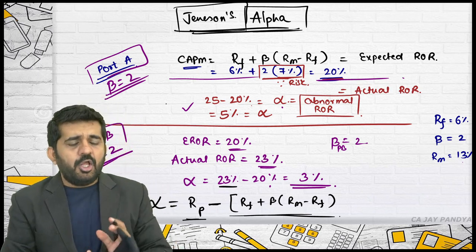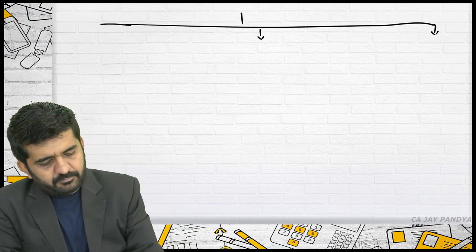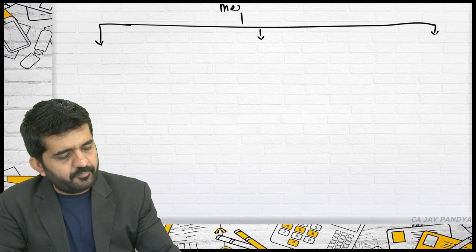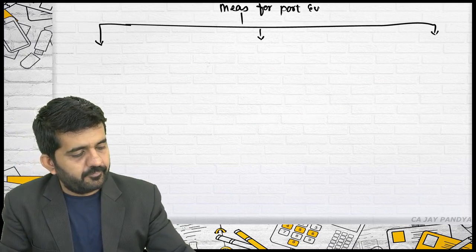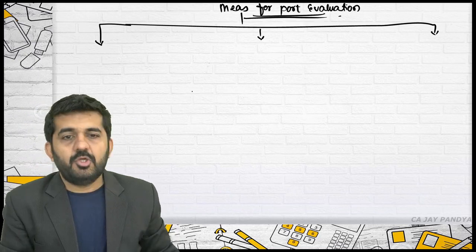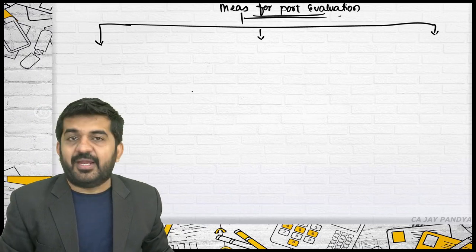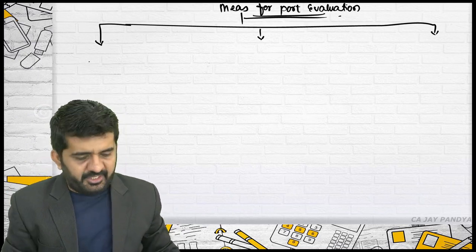Is that all? All three measurements. Which measurements have we done? All three measurements are ultimately evaluating the portfolio.